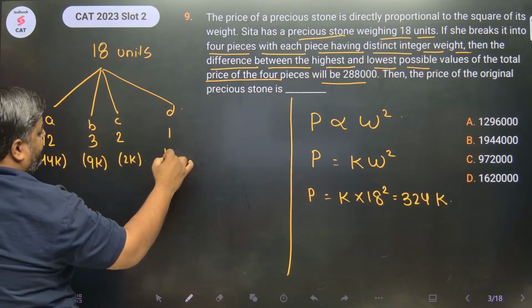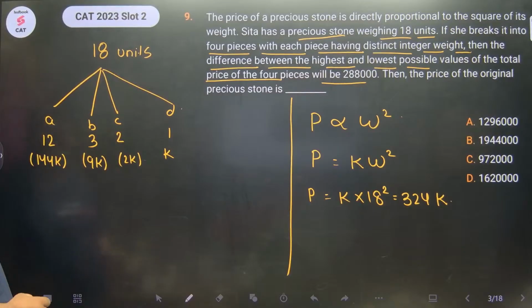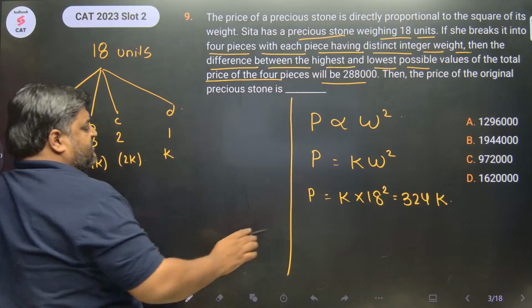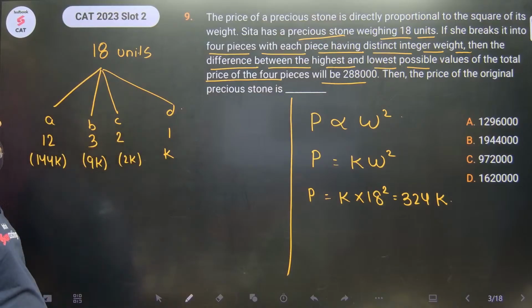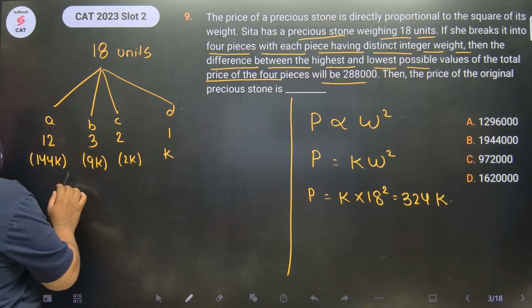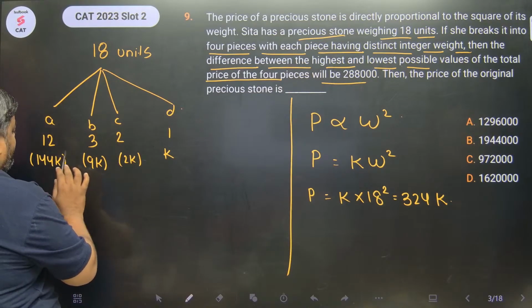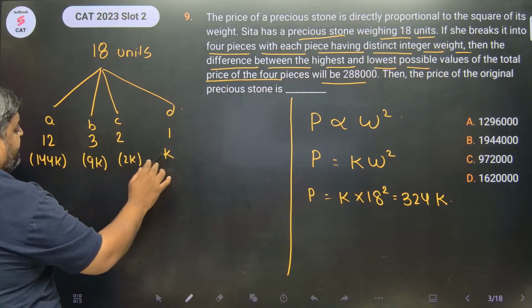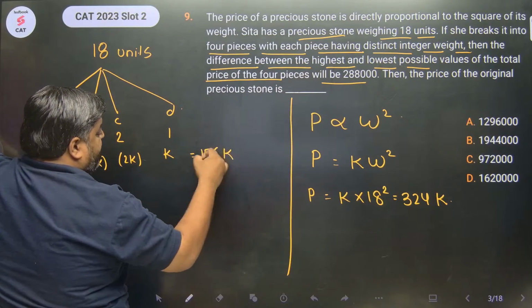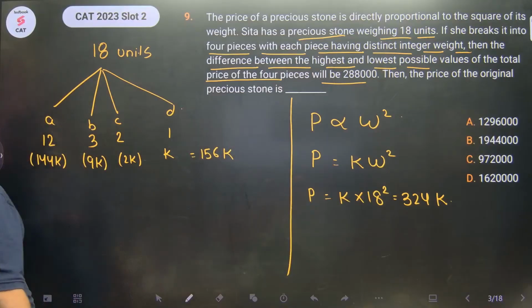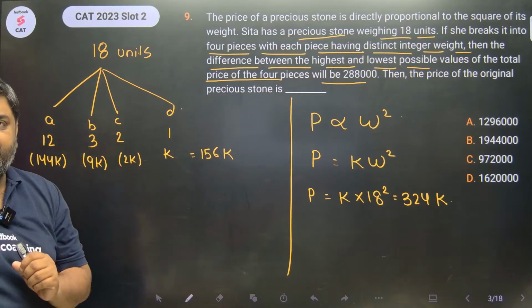And here the value would be K. Value कैसे निकाल रहे हैं? We are using this K into W square. W, we are keeping it as 12, 3, 2 and 1. What is the overall value? 144, 153, 157, 158. So total value is the maximum possible value.